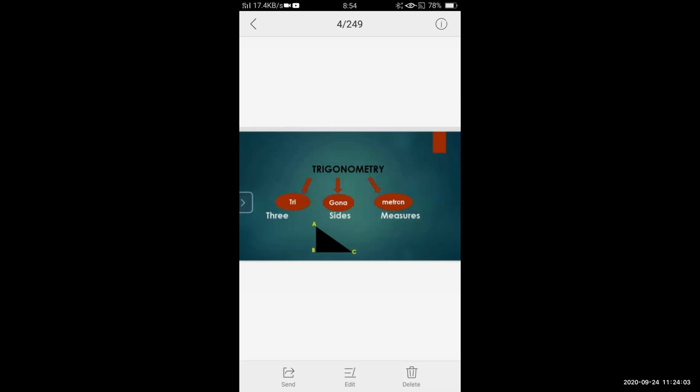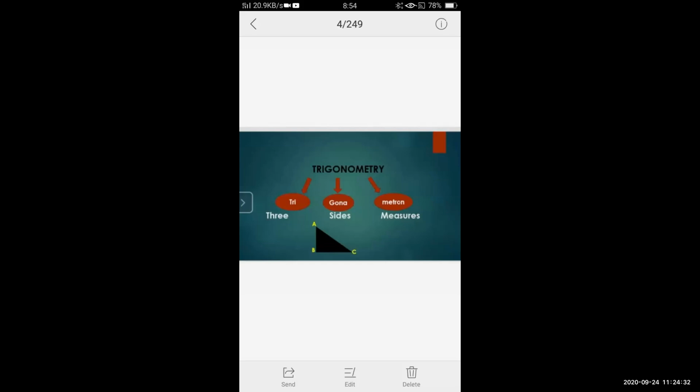Because it is a closed figure. So basically, we are going to deal with only one type of triangle, that is what? Right angled triangle.